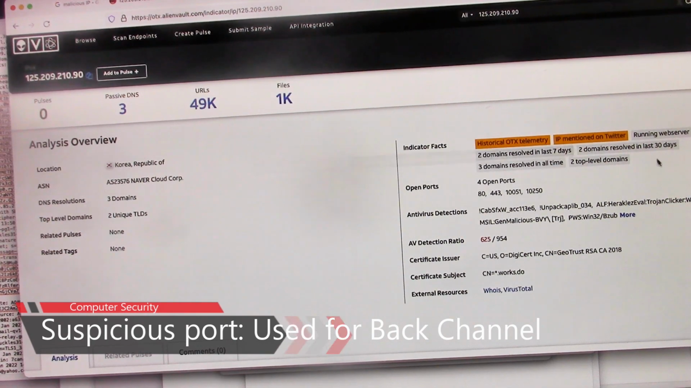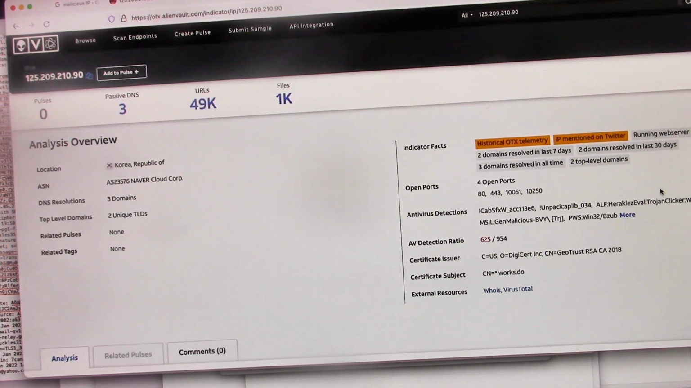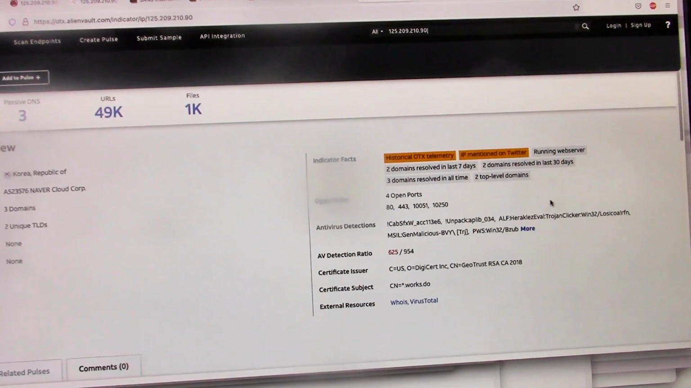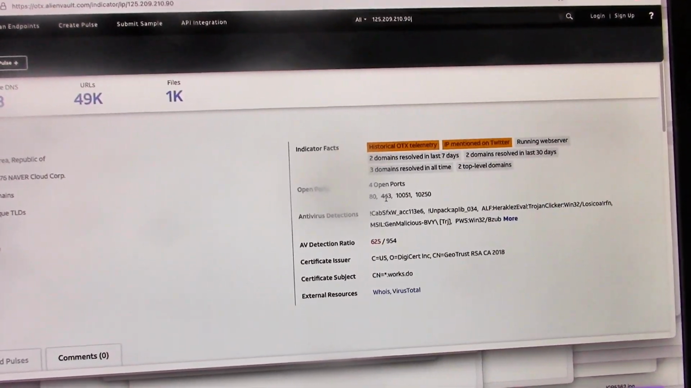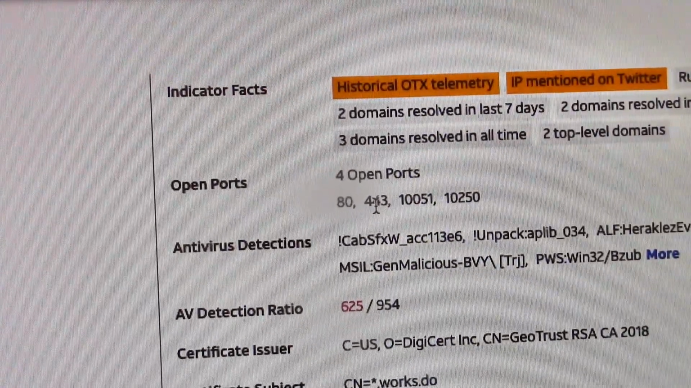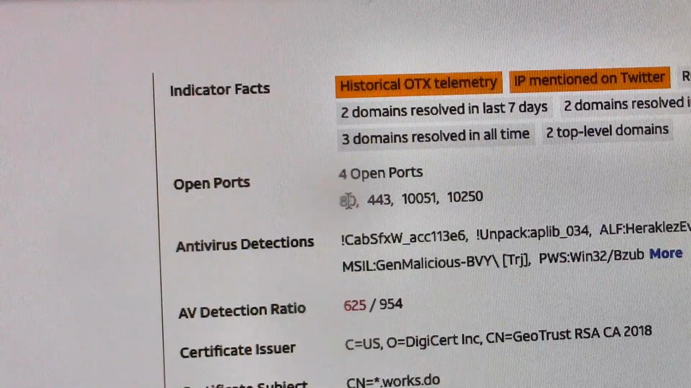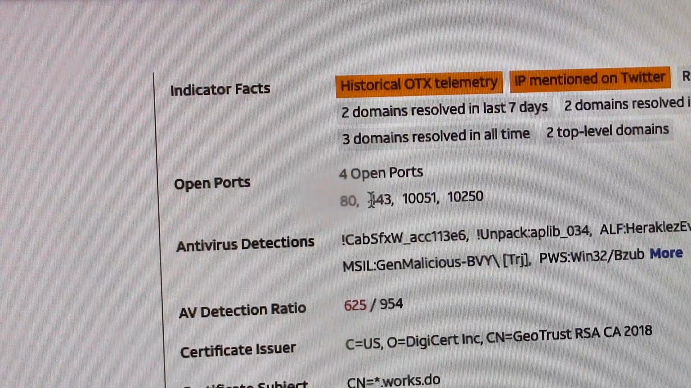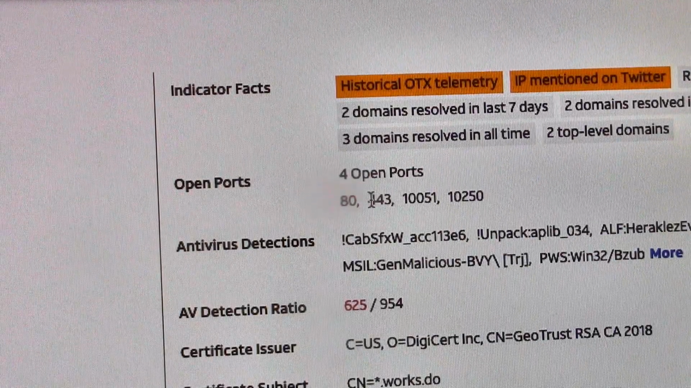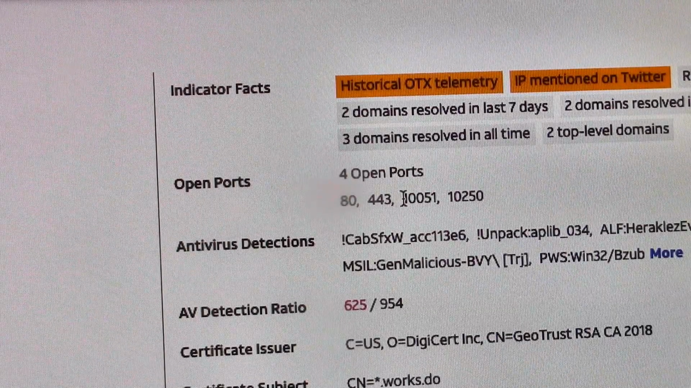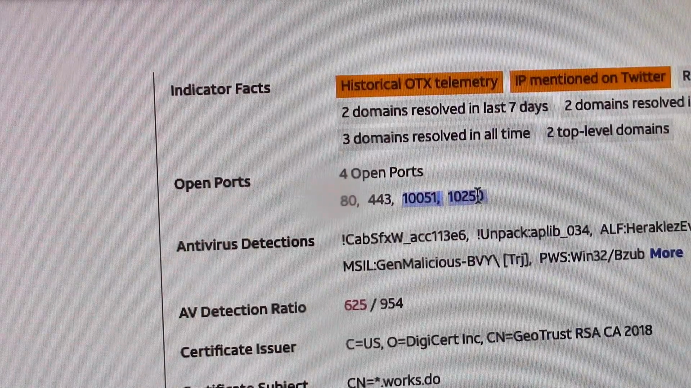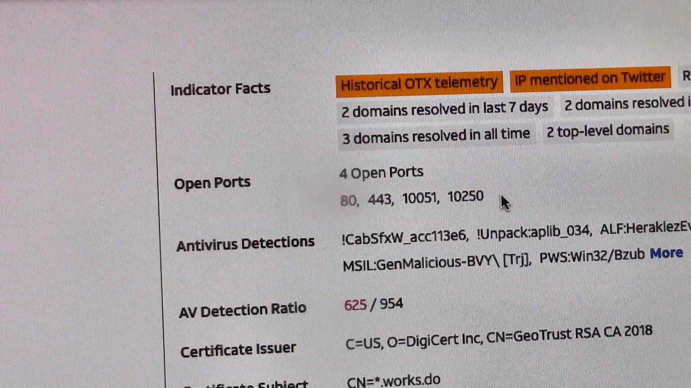So, 2 web servers. This is not much more information, but this is actually interesting. I don't know if we can scroll on here. Okay, it's running port 80, which is pretty common, and 443, which is SSL encryption. We already know that. These I do not recognize. These are back channel ports.